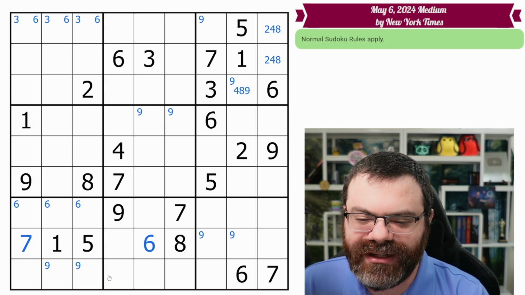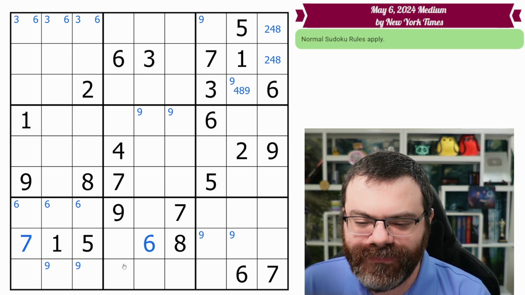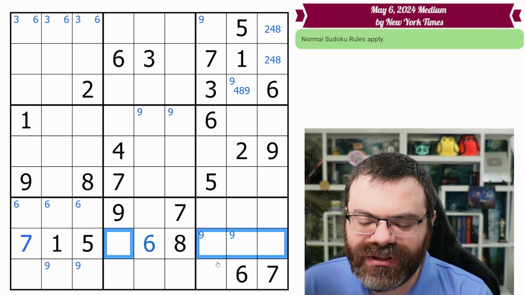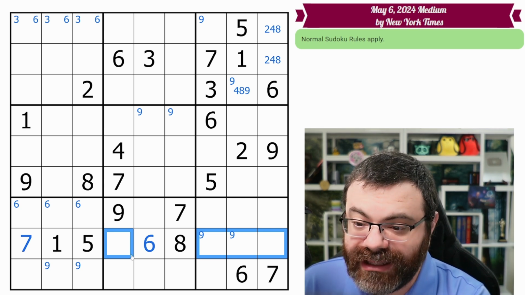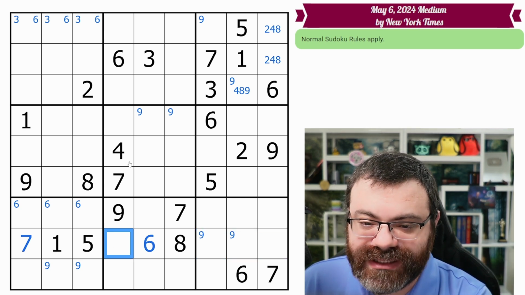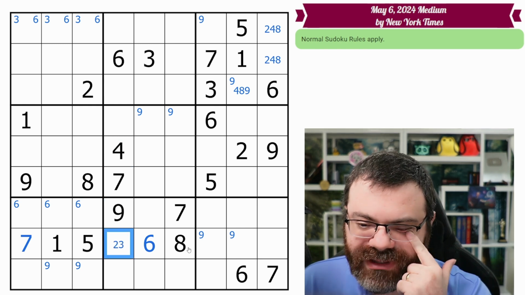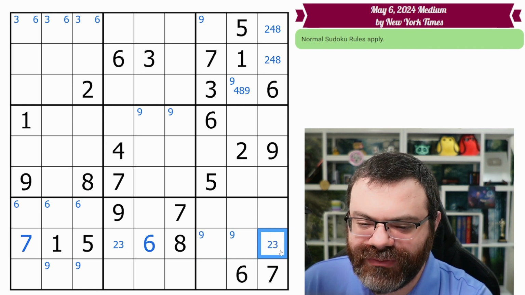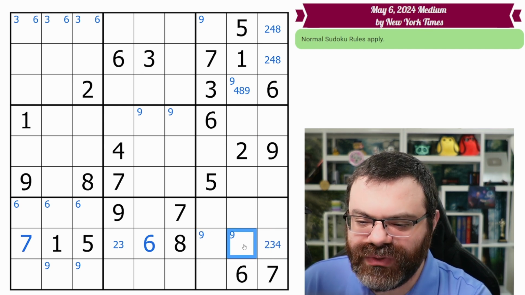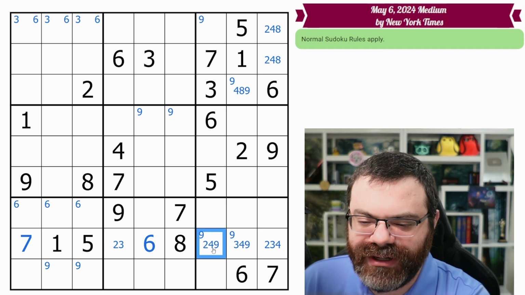The last thing for this band is rows or boxes down to 4 or fewer. This row is down to 4, so we want to think about it. We need a 2, 3, 4, and 9. So I'm seeing that this cell can't be 4 or 9, so this is only 2, 3. Definitely worth marking. I know this one can't be 9. I have these corner marks, right? So this is 2, 3, 4. This can't be 2, so this is 3, 4, 9. And this can't be 3, so this is 2, 4, 9.